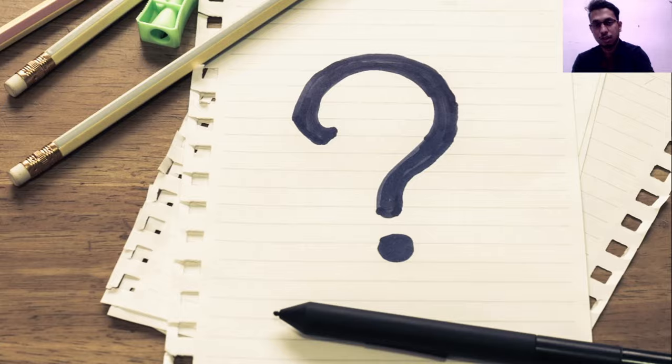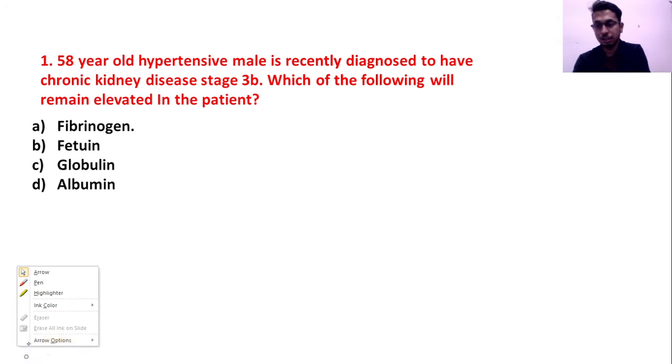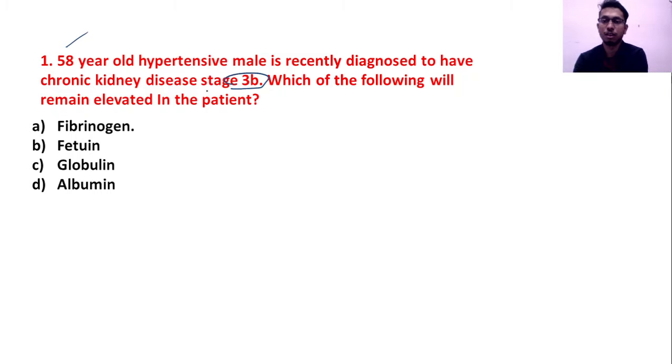So coming to the first question, it is about a 58-year-old hypertensive male who is recently diagnosed with chronic kidney disease stage 3B. Staging is usually done based on the albuminuria level as well as the eGFR level. The stage was found to be stage 3. There are 5 stages, as you all know, so this patient was near end stage renal disease. The question was, which of the following will remain elevated in the patient?